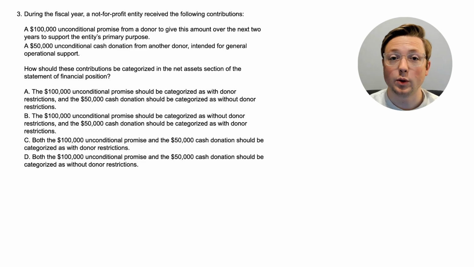All right, here we are at question 3. During the fiscal year, a not-for-profit entity received the following contributions. They received a $100,000 unconditional promise from a donor to give this amount over the next 2 years to support the entity's primary purpose. They also received a $50,000 unconditional cash donation from another donor intended for general operational support. How should these contributions be categorized in the net assets section of the statement of financial position?